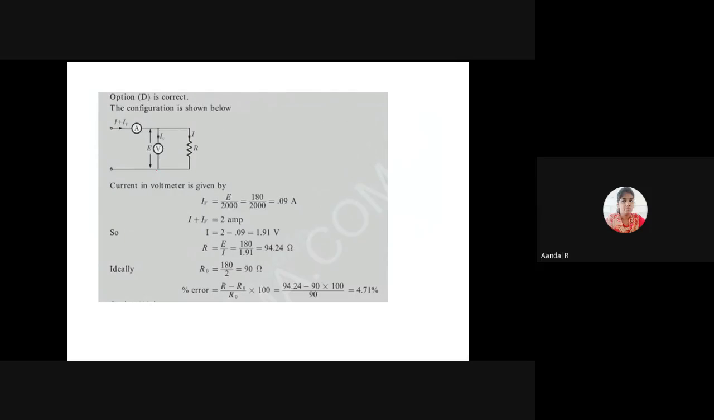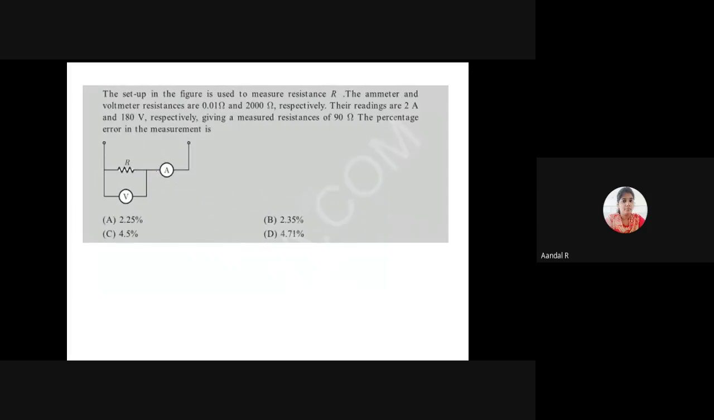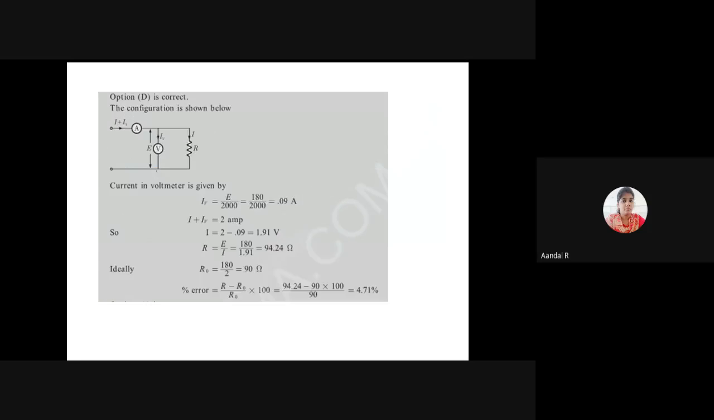What's the answer? I am remodeling this circuit. The ammeter resistance value is 0.01 ohm and the voltmeter resistance value is 2000 ohm. We know this is the circuit given here, with R. This one is the voltmeter, this one is the ammeter. The current flowing through the voltmeter